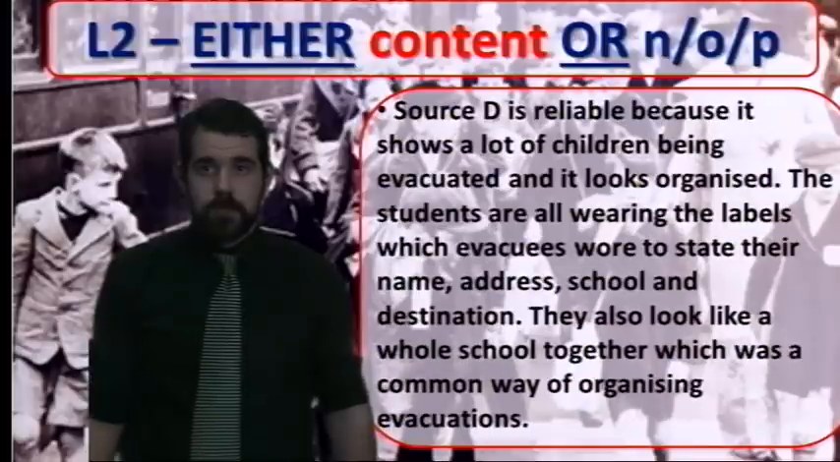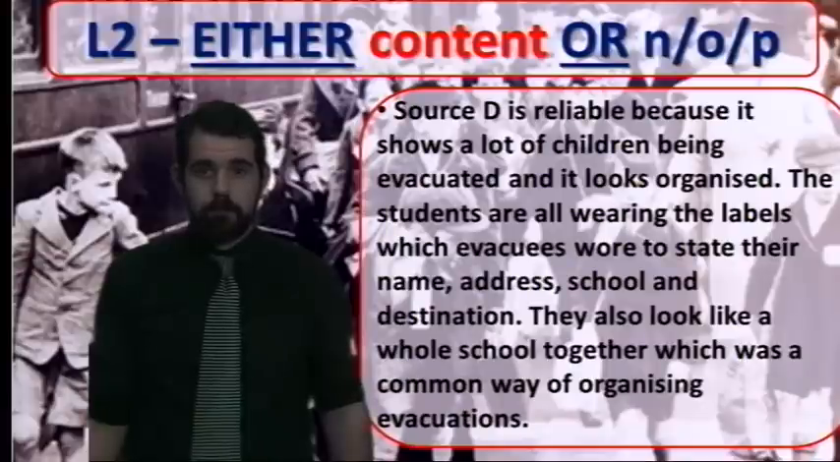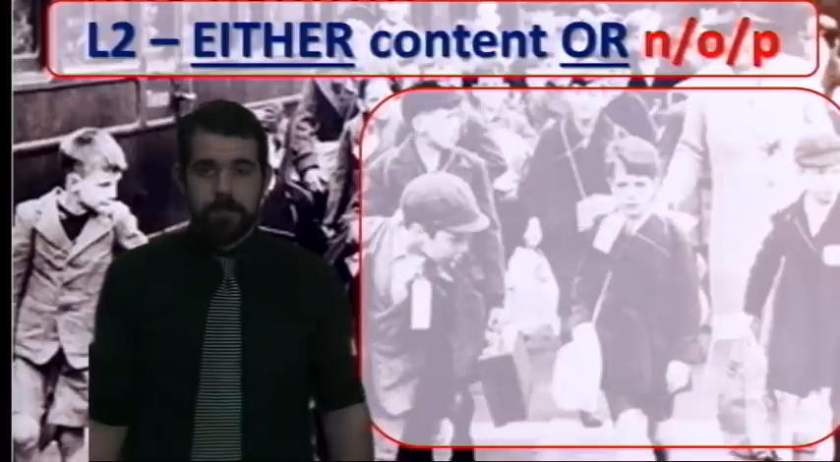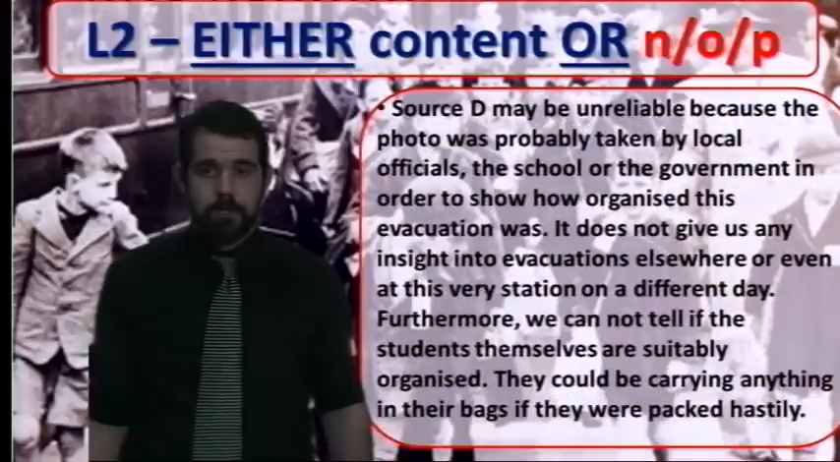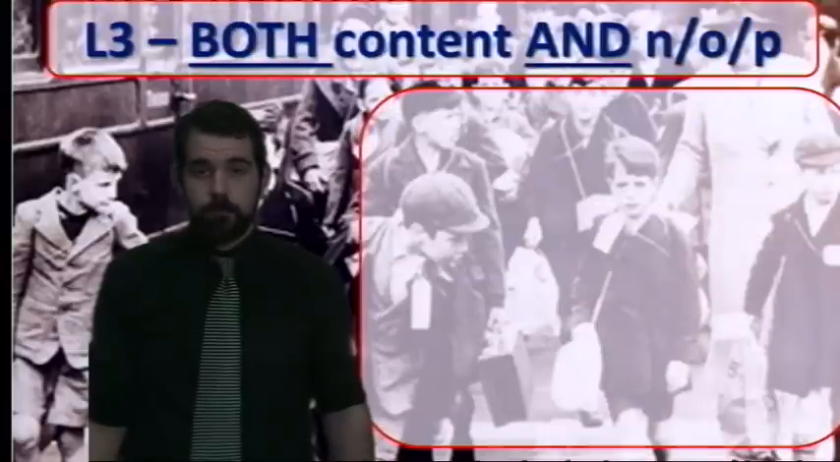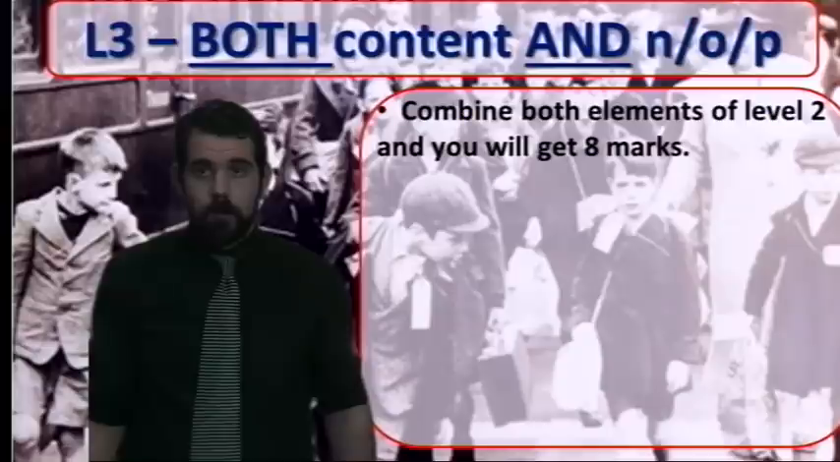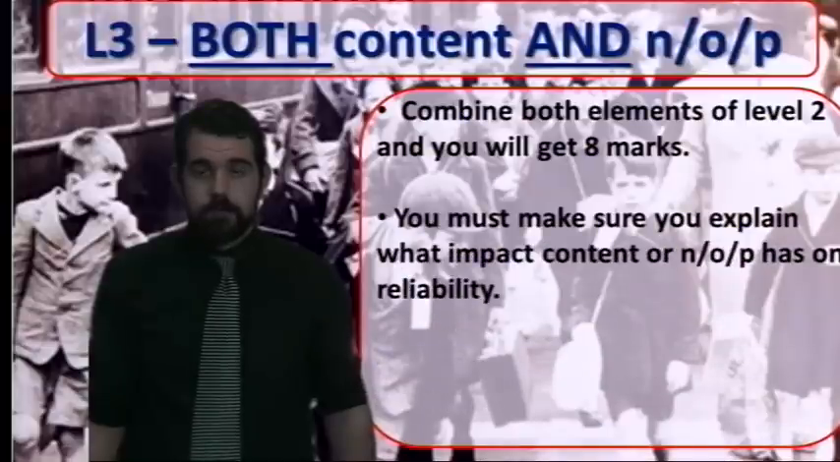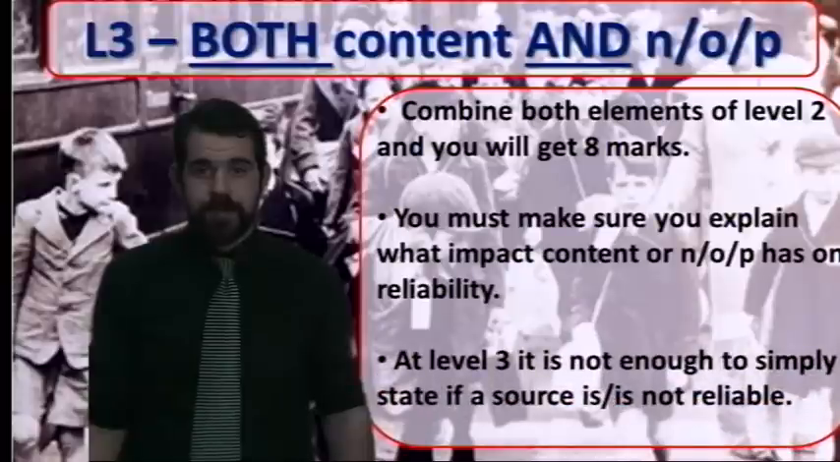So this is a model level 2 answer about the content. You can pause the video and have a read of what that looks like. This is a level 2 answer about the nature, origin and purpose. Again, pause, have a read, what does that look like? If you put the two together, you're going to be getting into level 3. Furthermore, at level 3, you need to make sure you're explaining the impact these things have on the reliability. You can't just say it is or is not reliable. Why do these things impact the reliability?